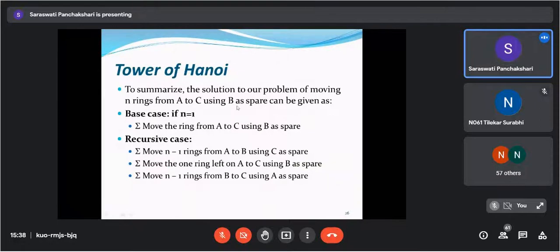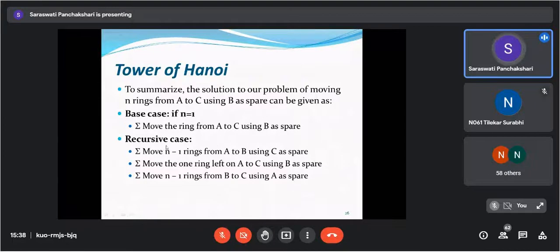Here we are going to see when the best case will occur. The best case will occur if n is equal to 1. n means the number of rings. If the number of rings is 1, then we can directly move from ring A to C, and we use only B as the spare. So we can say that this is the best case.